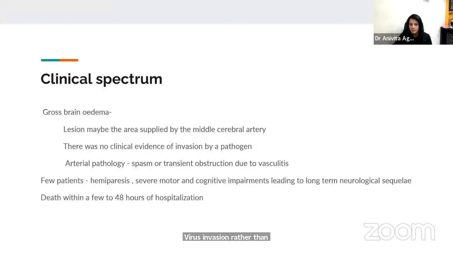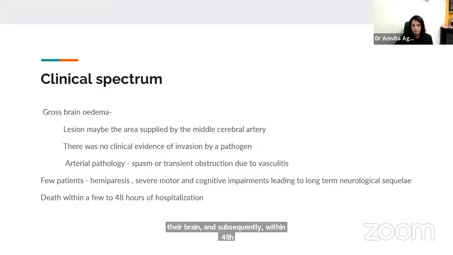It was a vasculitis phenomenon causing severe cerebral edema and leading to various focal neurological deficits. A few patients even developed hemiparesis and severe motor and cognitive impairments, and a few patients had hemorrhagic lesions in their brain. And subsequently, within 48 hours of hospitalization, maximum deaths would occur.